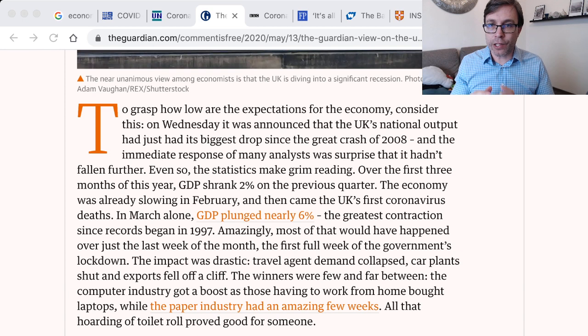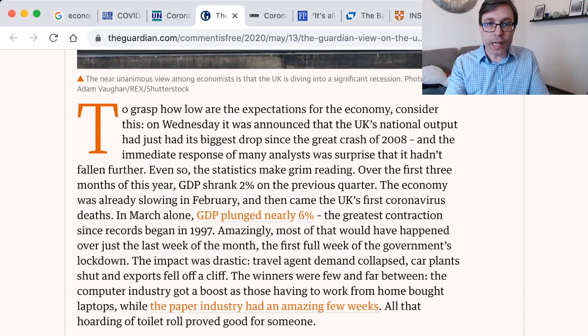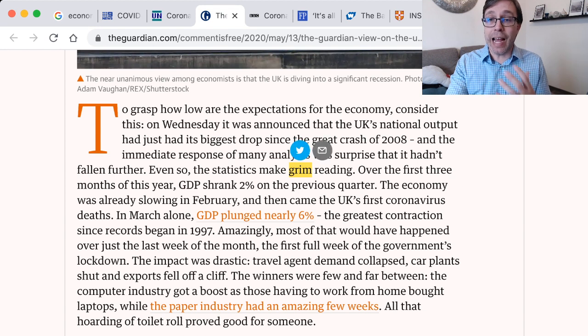So this is talking about the situation. I want to look at a few words. So we talked about depression. I'm going to add that word. Some of these words, like I said, we've already looked at. So we talked about grim, which is an adjective that means bad. That's on the list. GDP, gross domestic product. Again, they're saying it shrank, which is the past tense, to shrink. And we also have that word in there, plunged. I don't want to click on that. It'll take me to another one.